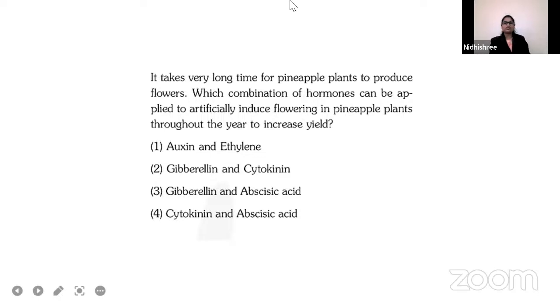Yes, what about YouTube students? Danamma, option B. Chandru, option A. Kanchana Raj, Hemashri, Lohit, Gurusid, option A. Soundarya, option B. Chaitra Kumar, option A. YouTube students also voted for option A, like Sahana, Pratibha, and all. YouTube students, be fast, be attentive, be interactive. Aishwarya, Rakshita, option A. So let us check the answer. Very good. The right answer is auxin and ethylene. So this combination of hormones is used for flowering in pineapple.